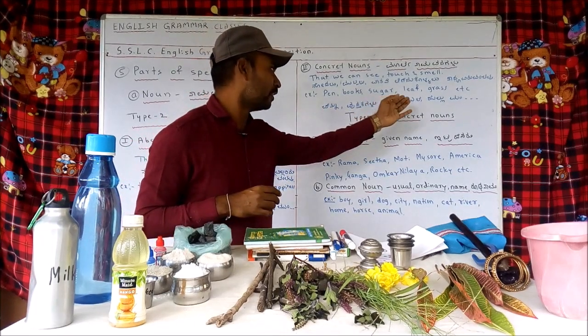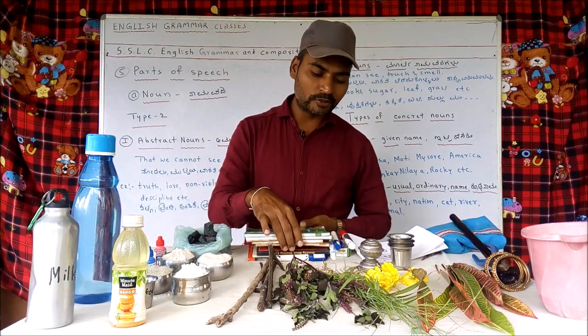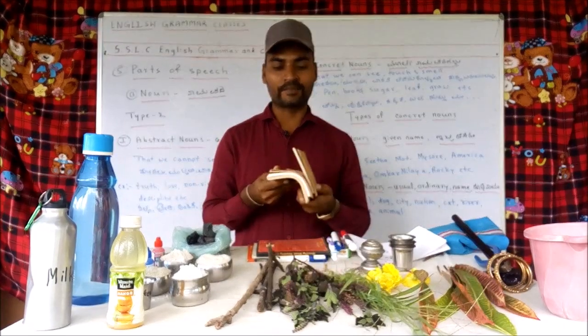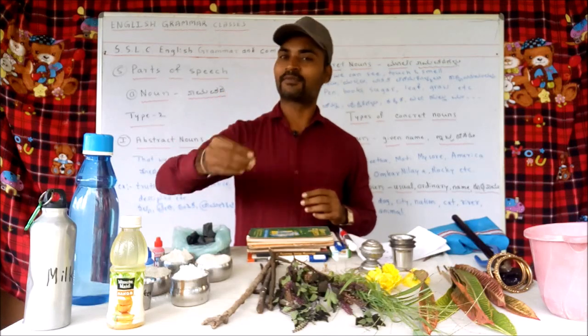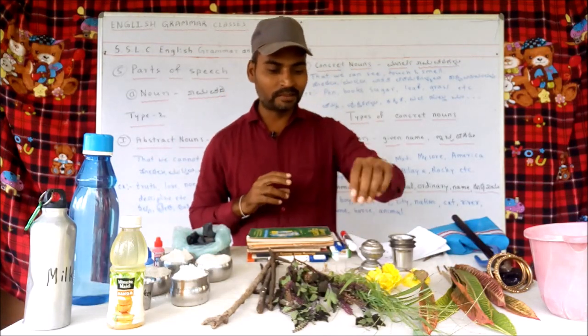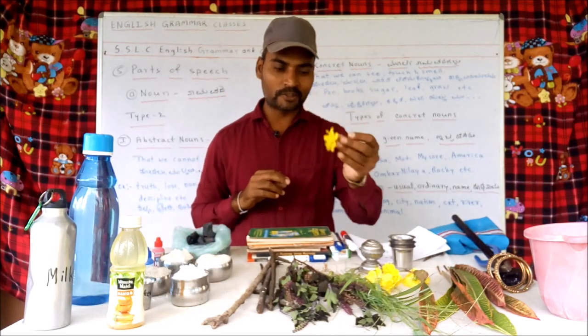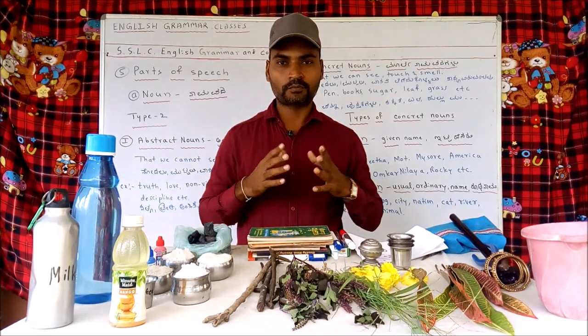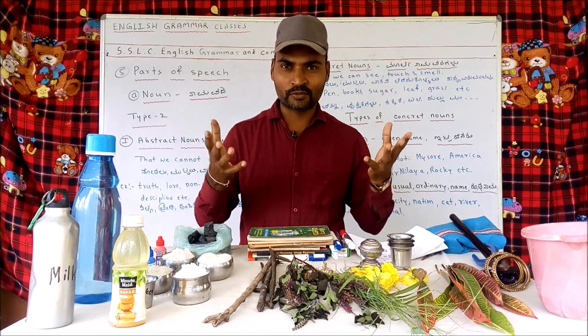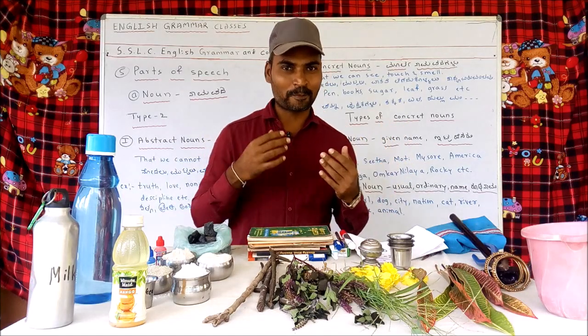Pen, books, sugar, leaf, grass, etc. These books we can touch and we can see and even we can smell. And this sugar we can taste, and these flowers we can smell. So concrete nouns are the nouns that we can see, we can touch and we can smell.